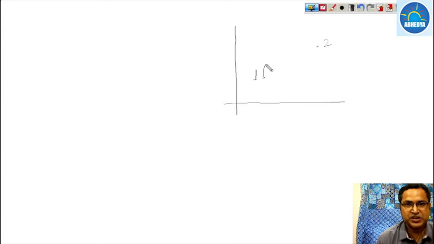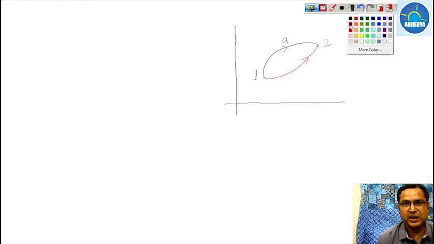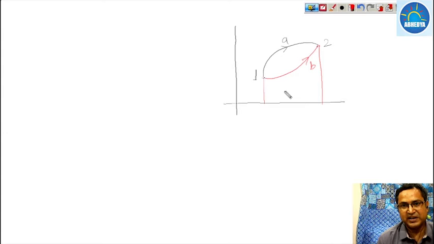The system moves from state 1 to 2 through this path, the black line, and the other path is, let us assume, the red line. For the black line I am writing 1A2, and for the red line we are writing 1B2. For the red line the work done is this area, and for the black line the work done is this much area.